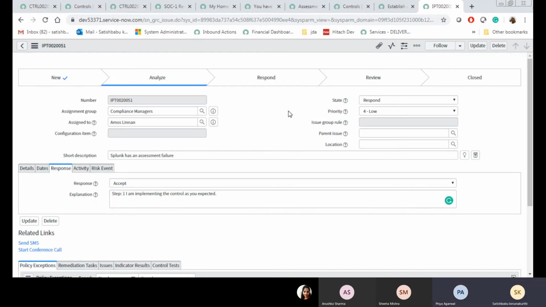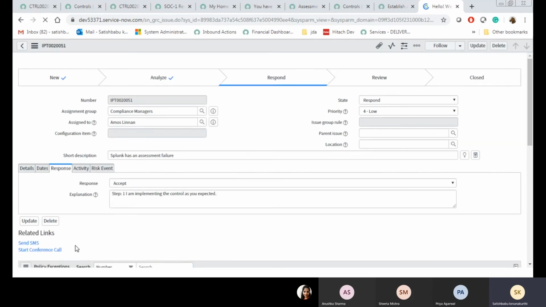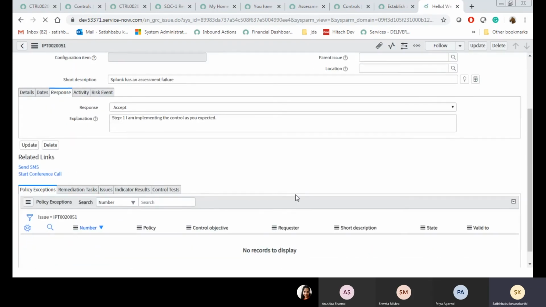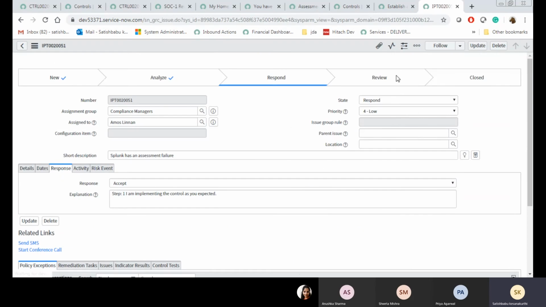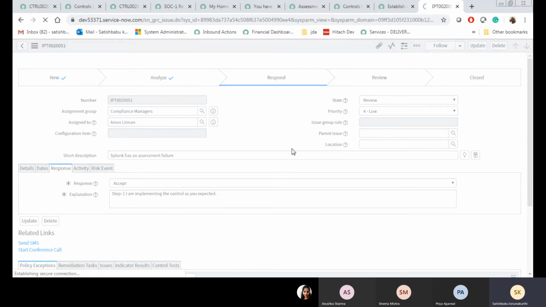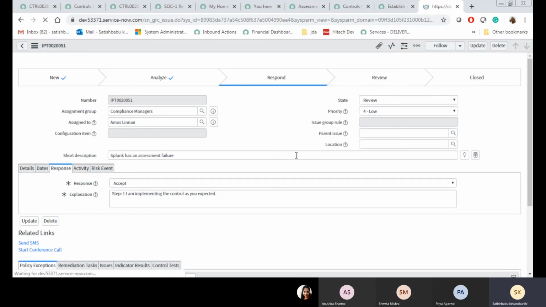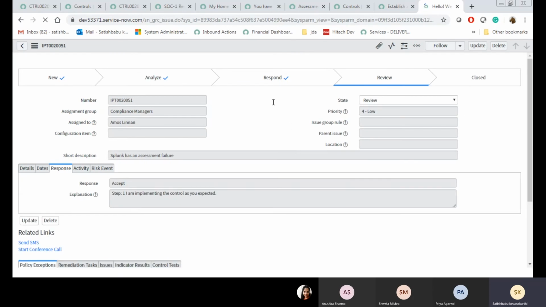Once you're done with the response, you're accepting this one and sending it to review. Now the reviewer will review this, your explanation and all those things.